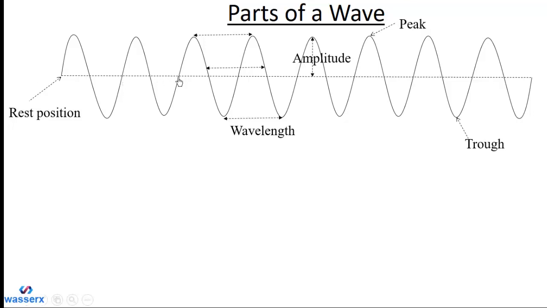So it is having the same pattern throughout. So that is what we call period. So this is a periodic wave or a sinusoid.